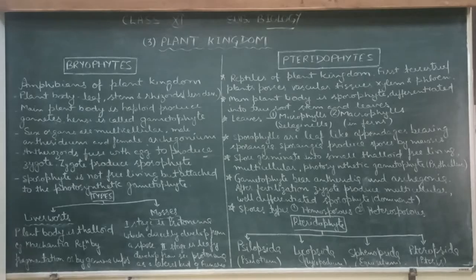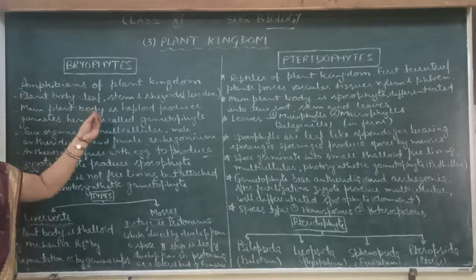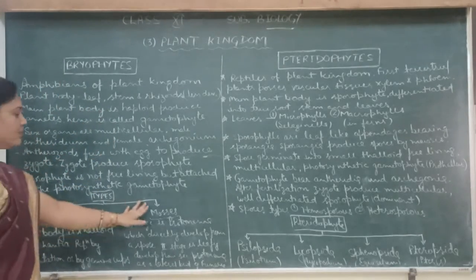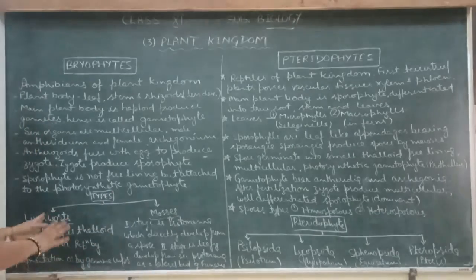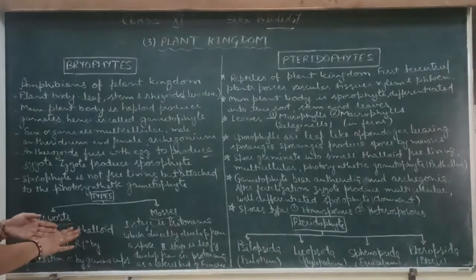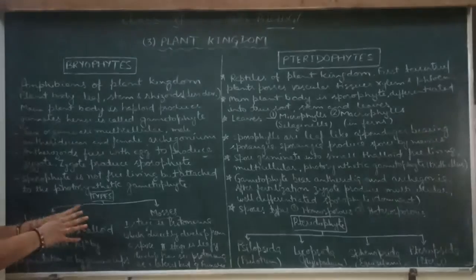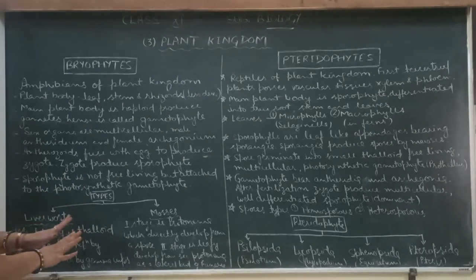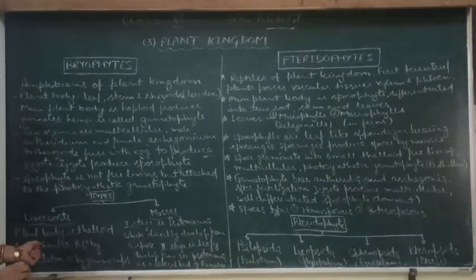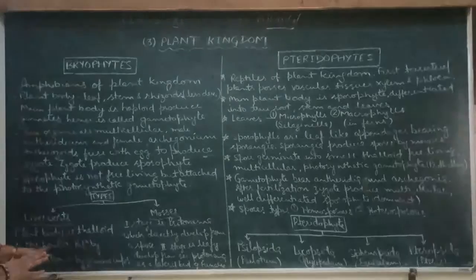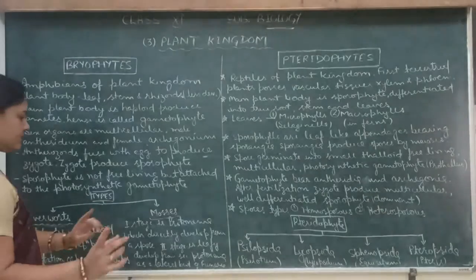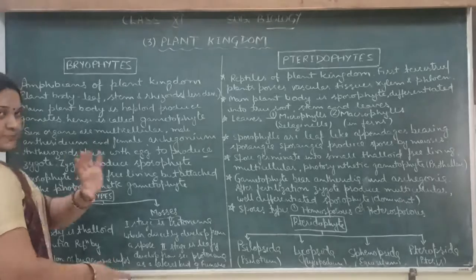So we divide the bryophytes into two types, that is liverworts and mosses. In the liverworts, the plant body is thalloid. Thalloid means it is not divided into root, stem and leaves. It is only a sac-like, bed-like structure like Marchantia, and reproduction is by fragmentation or by gemma cups. We have seen this already in the specimen.